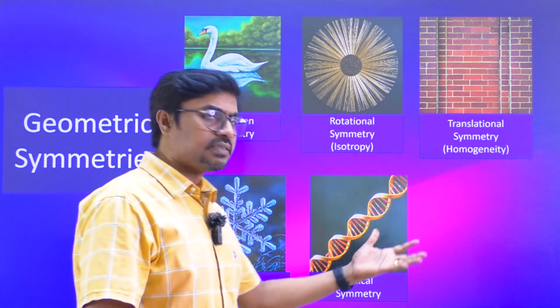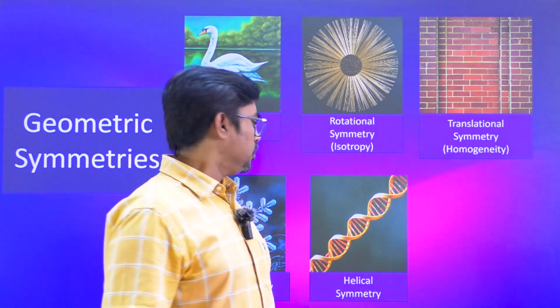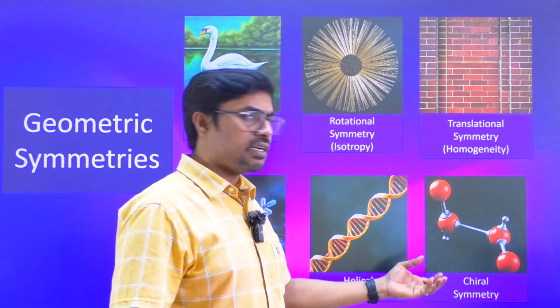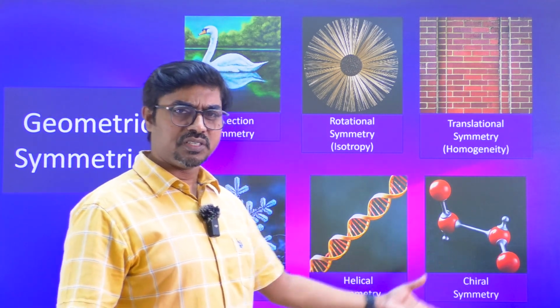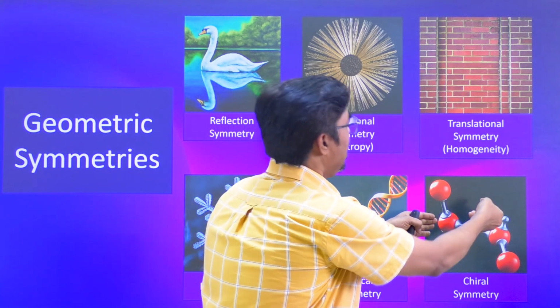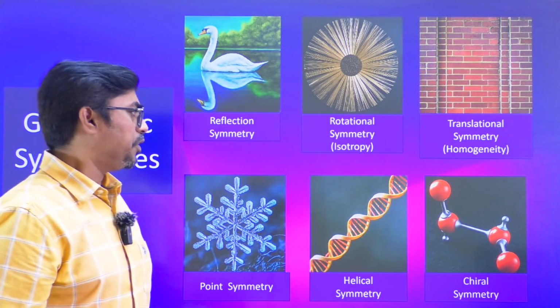And then we have helical symmetry, an example being the double helix DNA shape. And then we have chiral symmetry. It is especially observed in chemistry, in isomerism. Chiral symmetry is a kind of reflective symmetry and then rotation. That is what you have here.